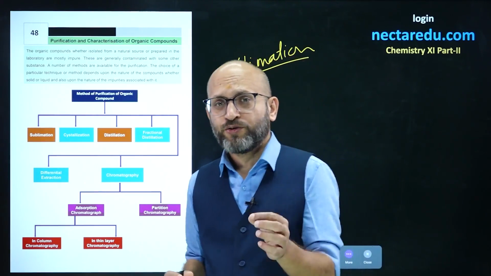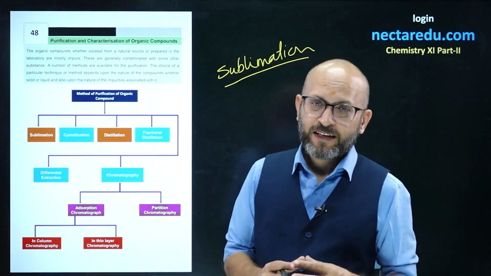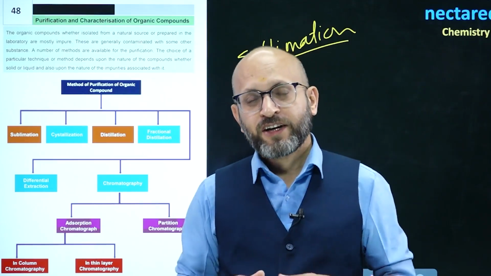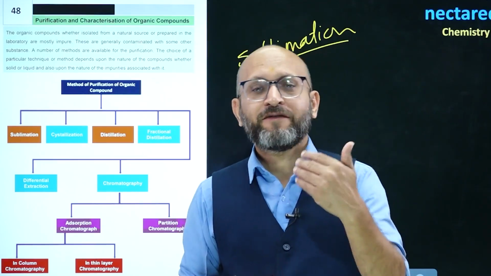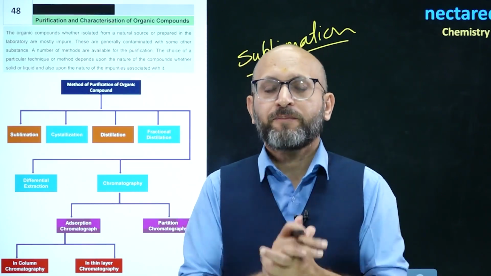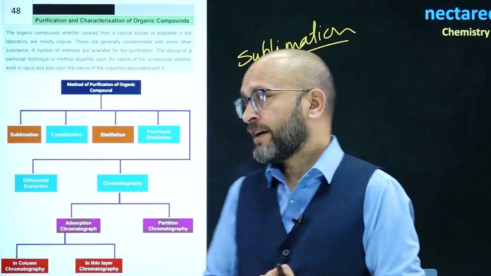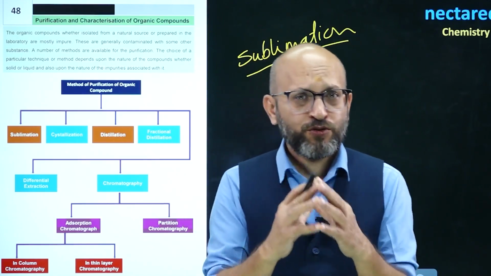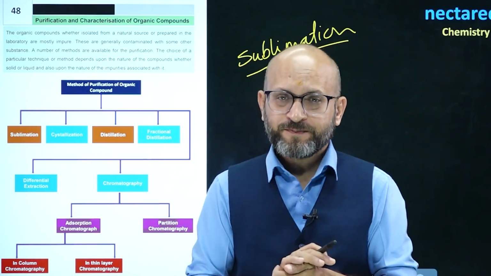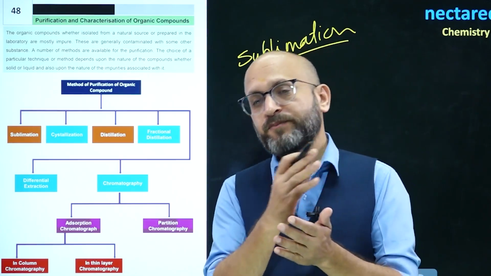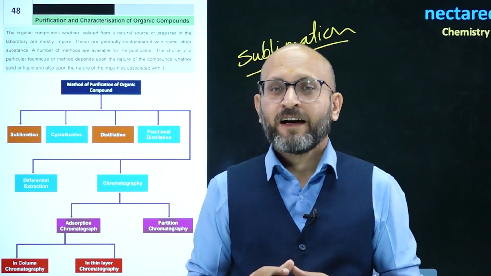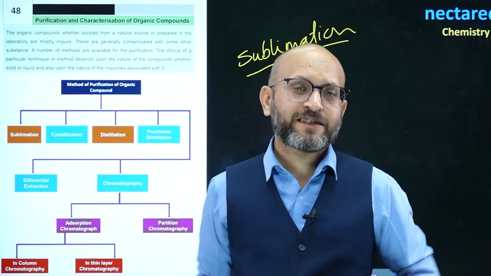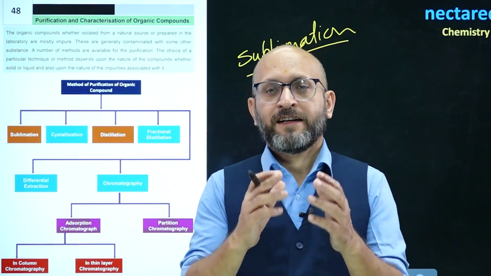So sublimation is usually used when we have certain compounds such as camphor, which is volatile in nature, anthracene, or dry carbon dioxide. Because they have a tendency to easily vaporize, they are separated by the sublimation method. All right. Next, you have crystallization. Crystallization is a method which is used when there is a difference in solubilities. Something that is less soluble will precipitate out or crystallize easily in comparison to something that is more soluble, and we get a solid substance in this method.